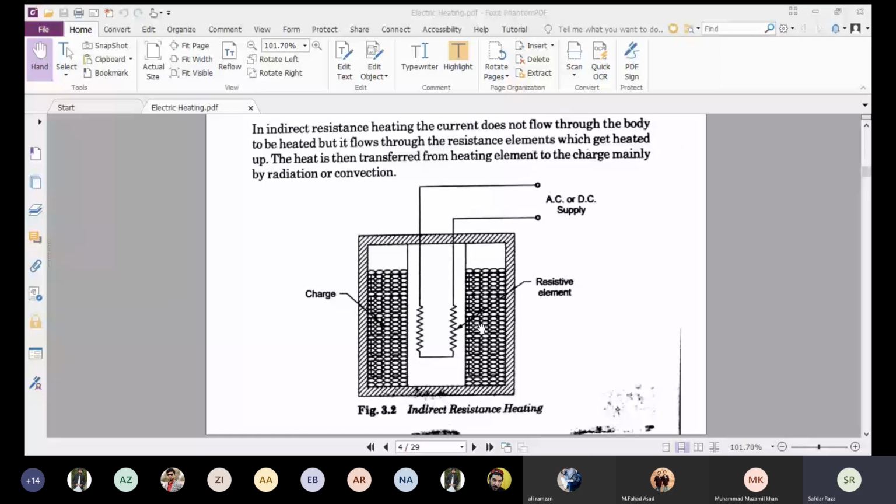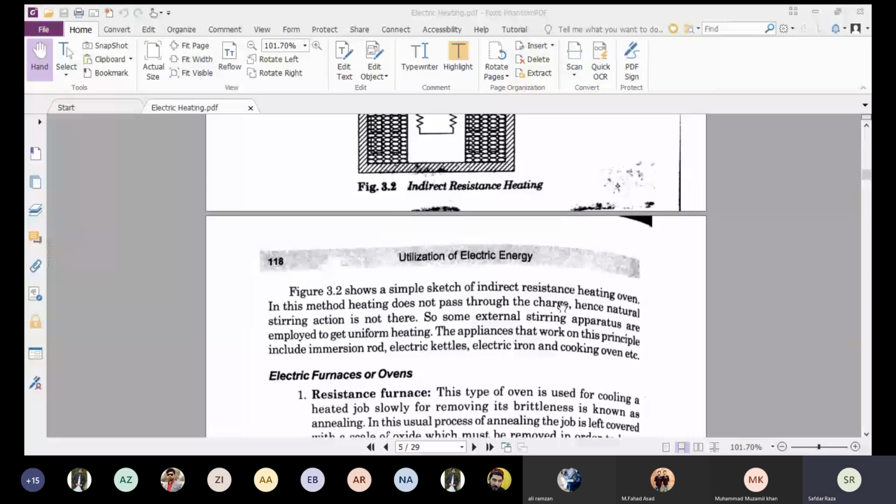Sometimes, in indirect resistance heating, we have to do external stirring action in order to uniformly manage the heat in the charge. The figure above shows a simple sketch of an indirect resistance heating oven.